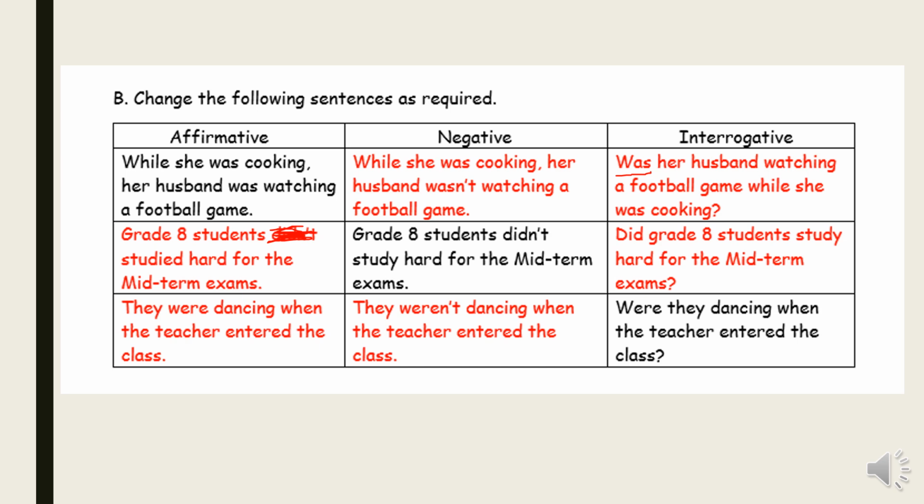Number 3, they gave us the interrogative form. Were they dancing when the teacher entered the class? The affirmative form, they were dancing when the teacher entered the class. In the negative form, they weren't dancing when the teacher entered the class. And in the question form, I start asking with the verb to be.